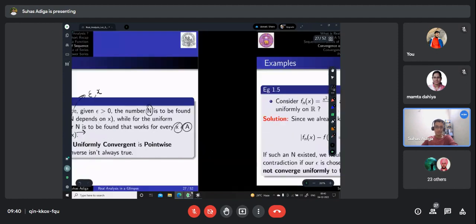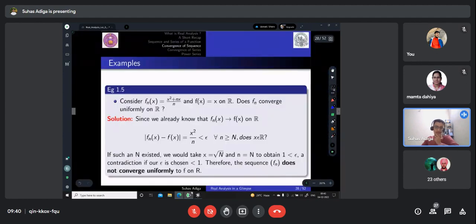Okay. So let's consider some examples here. So we have a function. I am taking the same example which I took in pointwise convergence, because I can save time in not proving pointwise convergence here. So we have the function fn of x equal to x square plus nx by n. We already proved this was pointwise convergent. This was converging to x, right? If you remember. So that is also clearly given that f of x equal to x.